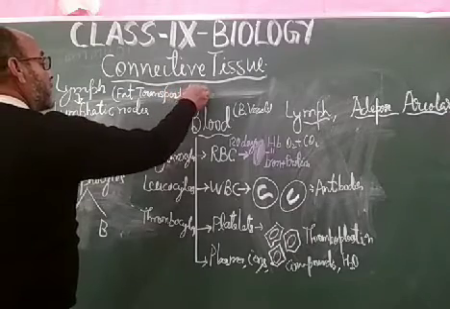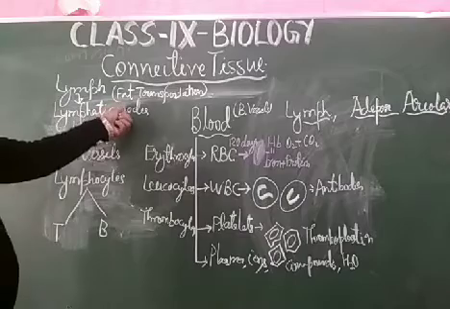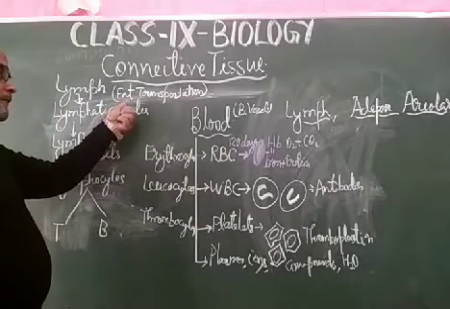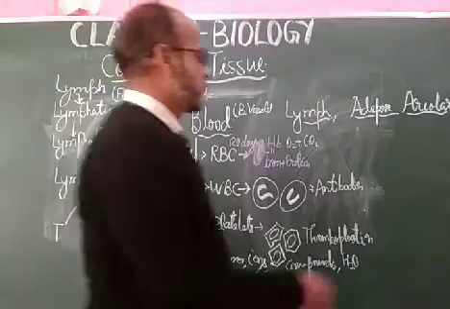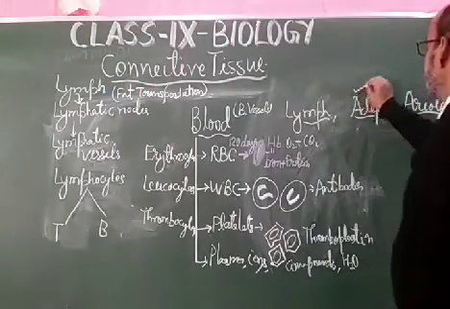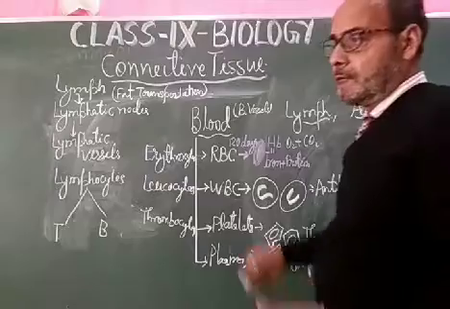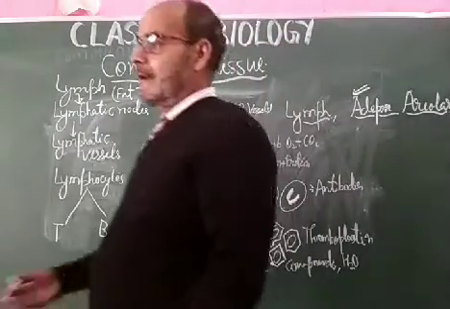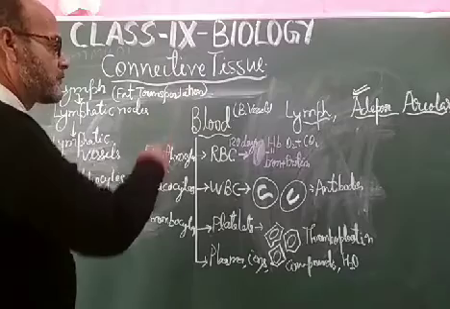Wherever areolar space is there, the fat molecules get deposited in the form of fat globules, and they are called adipose tissue. When these fat molecules get deposited into the intercellular and interorgan spaces, they are called adipose tissue.